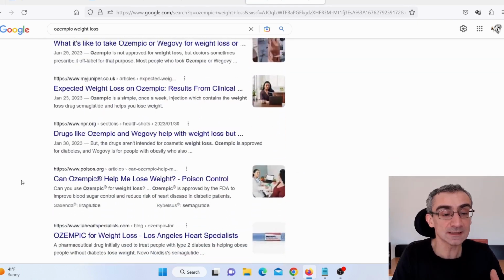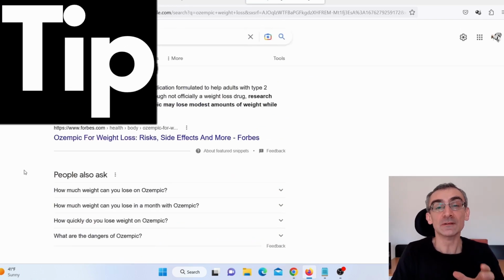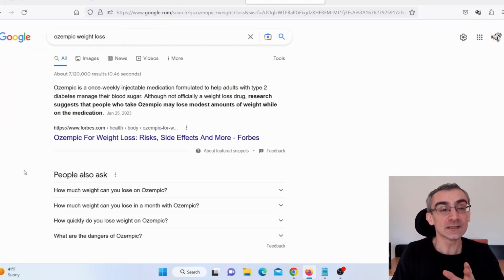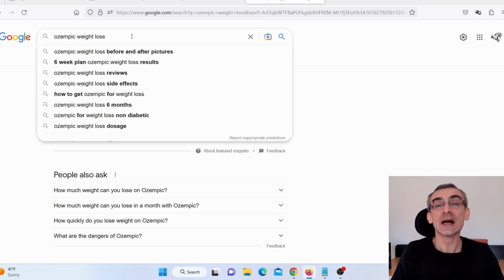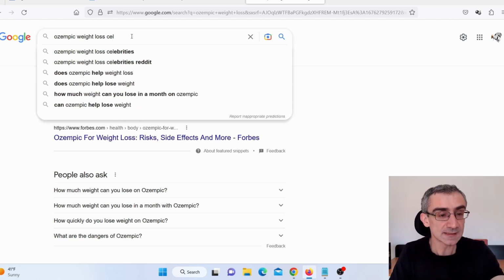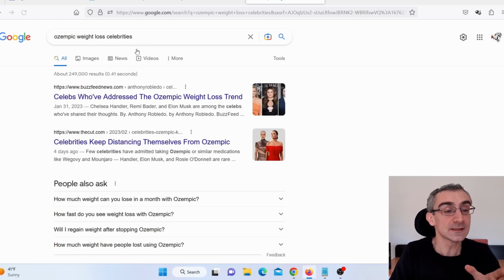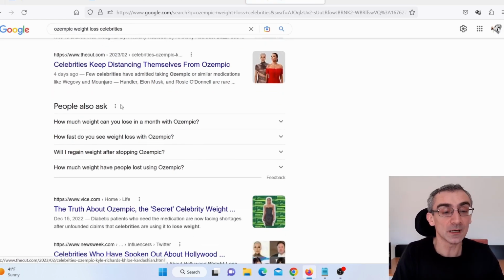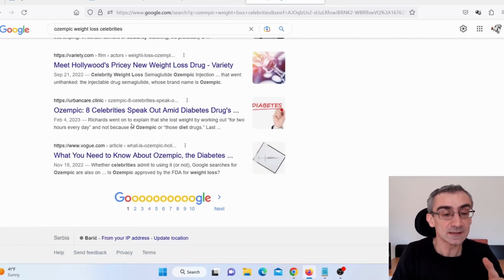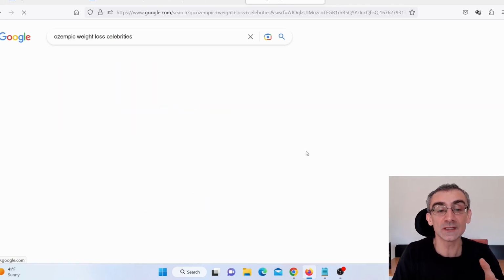People are talking about this. Now this is a tip for you. When you are looking for hot content, content that's going viral, you actually need to see, are there any celebrities who are talking about that? Because celebrities are a great magnet for readers. People like to see celebrities talking about some stuff. So here I will simply see, okay, obviously there are celebrities who are talking about this drug. Look at this. There are many celebrities who are talking about this drug.